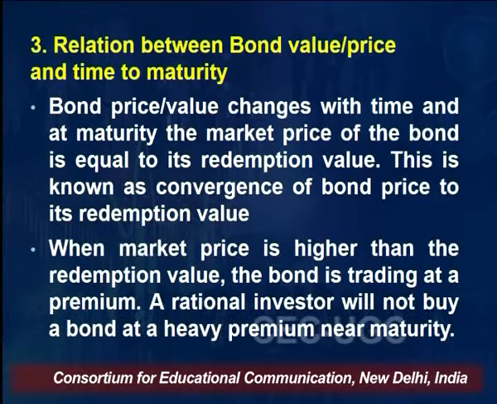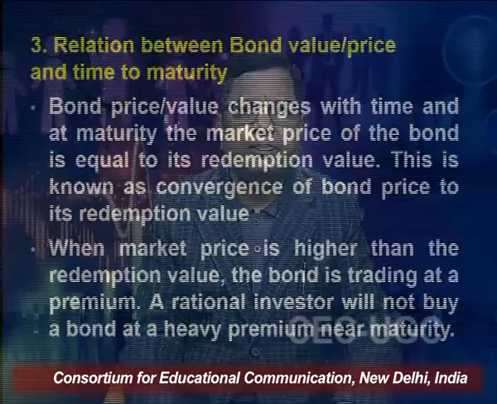When market price is higher than the redemption value, the bond is trading at a premium. A rational investor will not like to buy this bond at a heavy premium near maturity. Suppose a bond is being issued for 10 years. Now say, for example, 9 years have already passed and almost 4-5 months are left for the maturity of the bond.